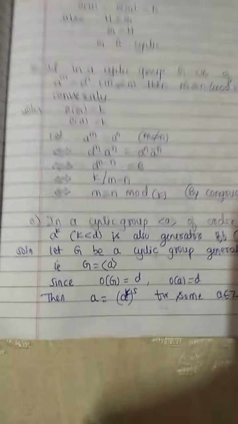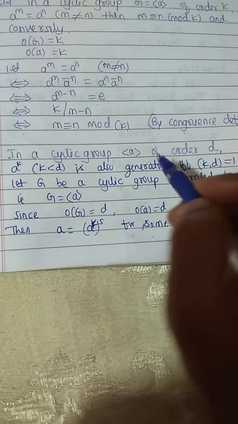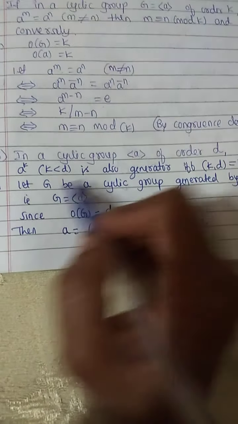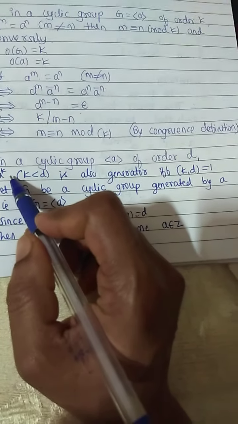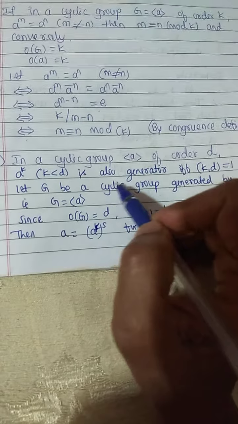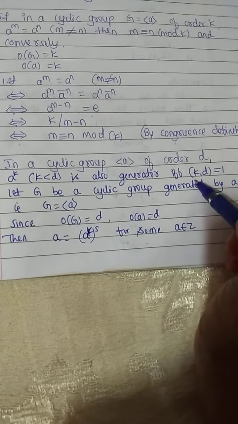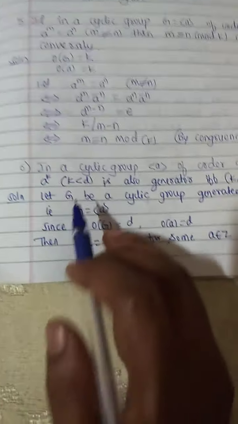Okay, next, if in a cyclic group with generator a of order d, a power k, such that k is less than d, is also a generator if k and d are relatively prime, if their GCD is 1.